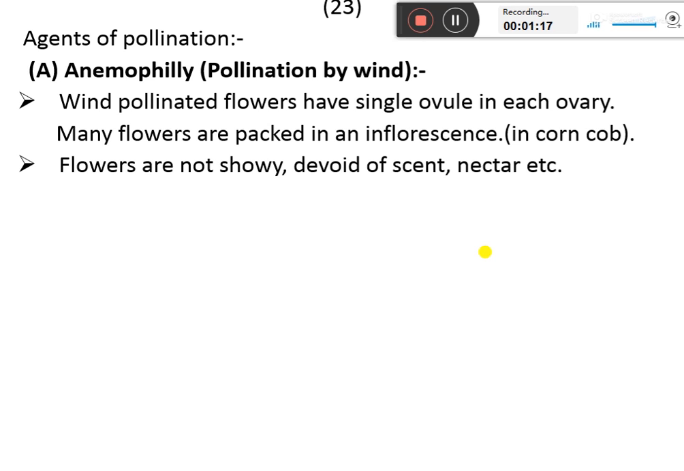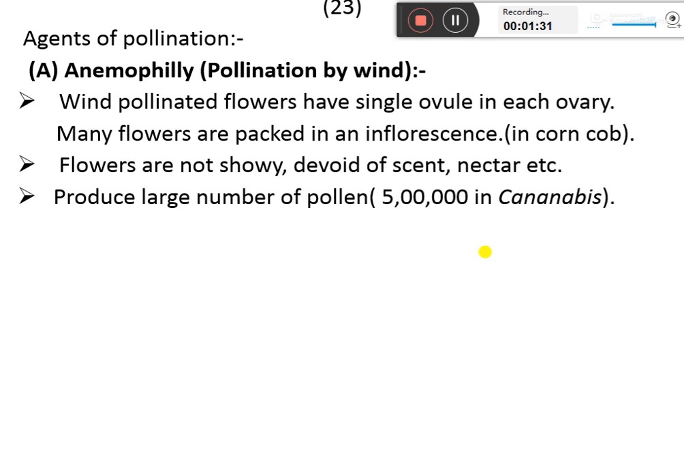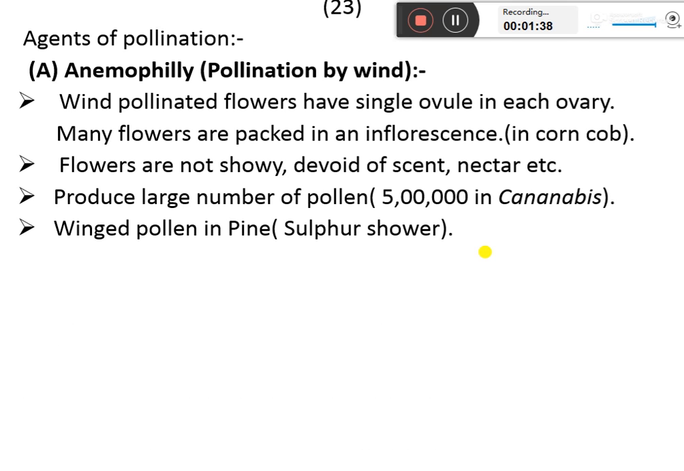Flowers are devoid of scent and nectar, since they do not need to attract insects. Therefore, they do not have color, scent, or nectar. They produce a large number of pollen grains, for example, 5 lakhs in cannabis. Some of the pollen grains have wings. For example, in the case of the pine, the pollen grains are winged.